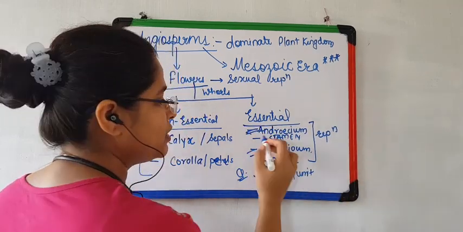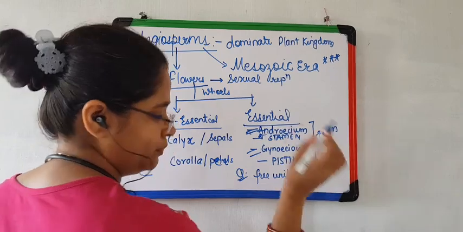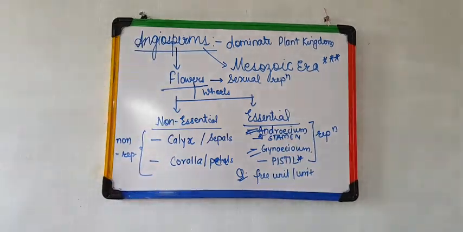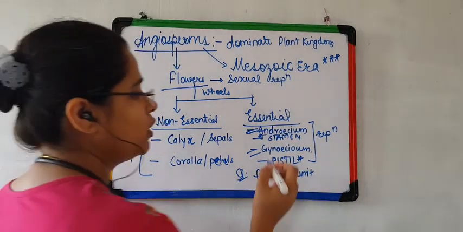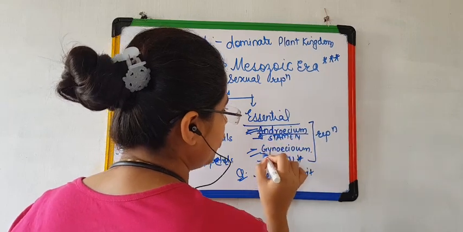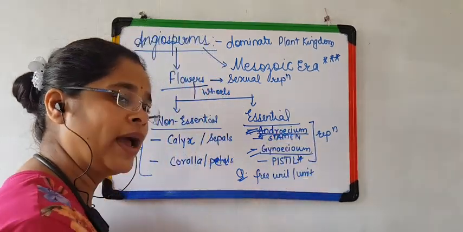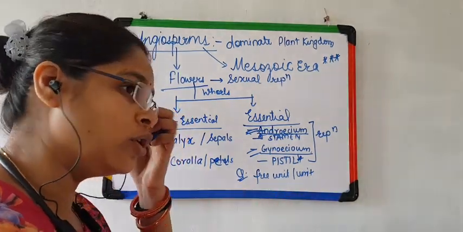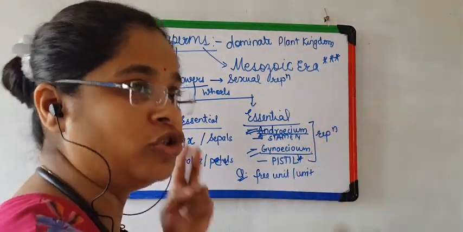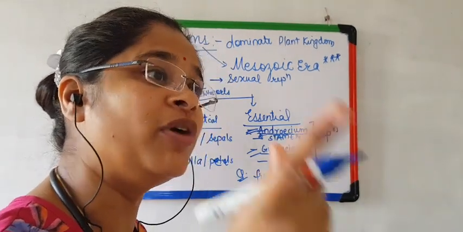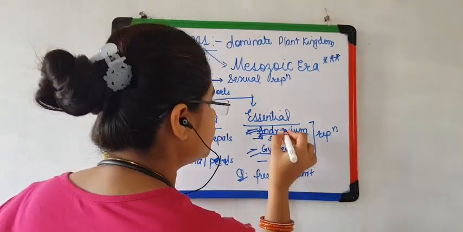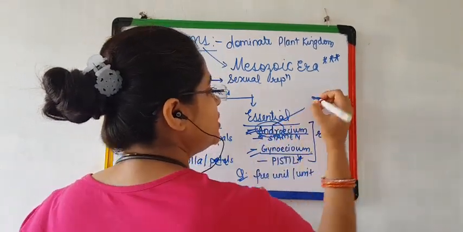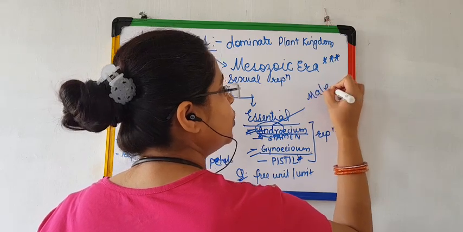So if the question is asked, name the free unit or name the unit of androecium and gynoecium, what are the units? Stamen and pistil. Clear? Now the question arises, what is androecium? What is gynoecium? Again, as we do in all the classes about the terminologies, right? Andrology. What is andrology? Study of male reproductive system. Here also the word is androecium, something which is related with the male.